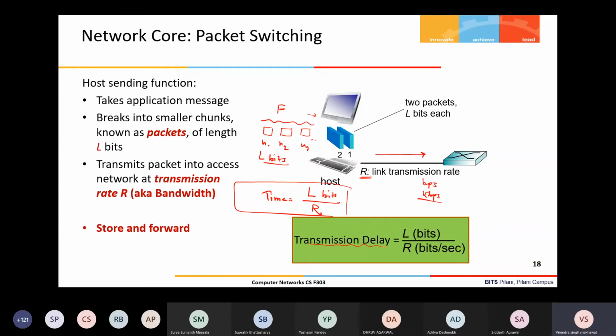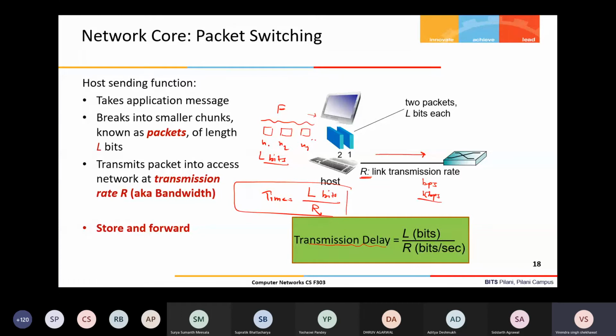So if I have 10 packets and need to transmit all 10, then I need L by R plus L by R and so on, because the packets are transmitted one by one. First the first packet will be transmitted, then the next packet. So every packet transmission time will be L by R seconds.